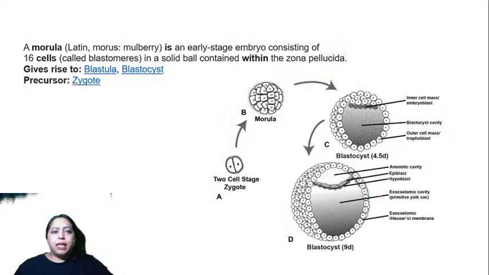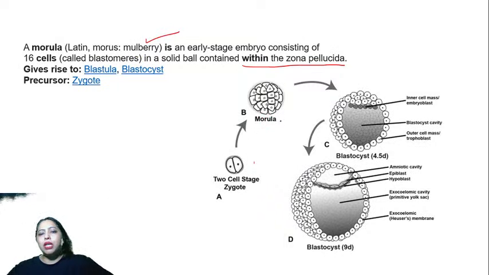Next one. And you know that it is contained within the zona pellucida. You can see the two cell stage, and then that turns into many cell stages. Ultimately it reaches the morula, which is the 16 cell stage, and then it will become 32. That is also called morula. Then you have this blastocyst.